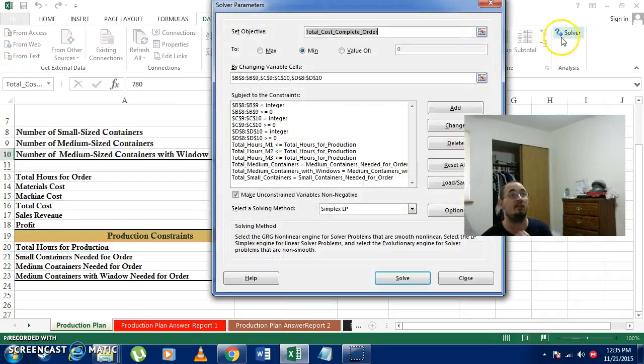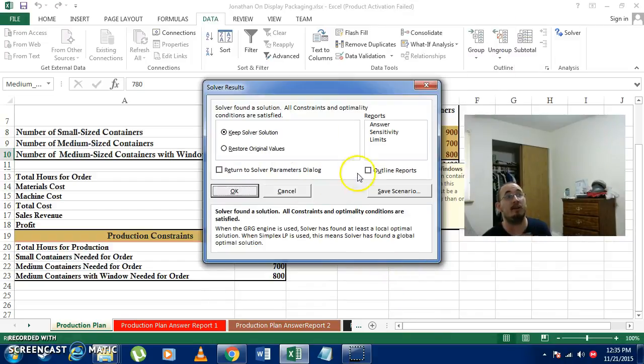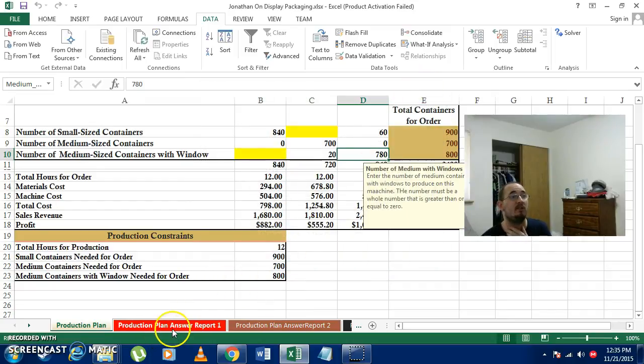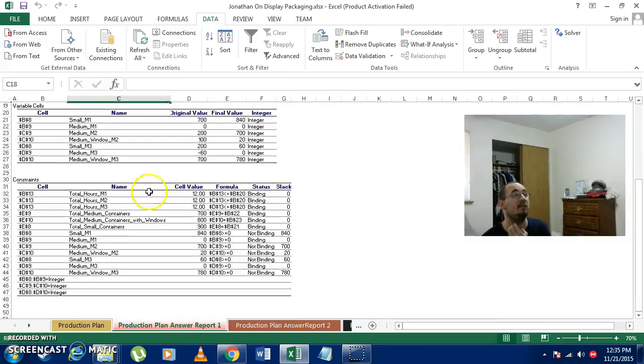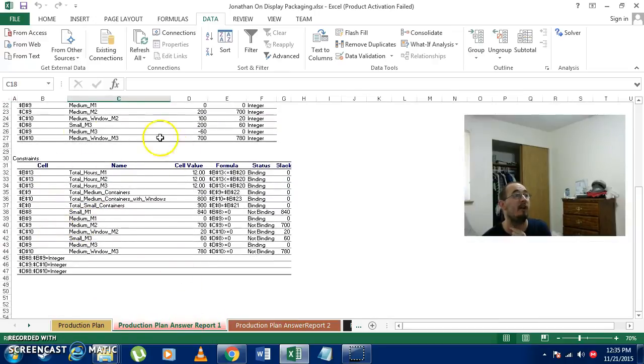Alright, I can use Solver to actually solve for the goal I want. I come in here, I click Solver. I tell it what I want, by changing which cells. I can click Add, and I can add any type of equation I want to. And I get all the information I need and want solved. I click Solve, and it solves the problem for me. And it puts everything in a nice, neat production plan like this, and tells me everything that I would want to know, which lets me make important business decisions.